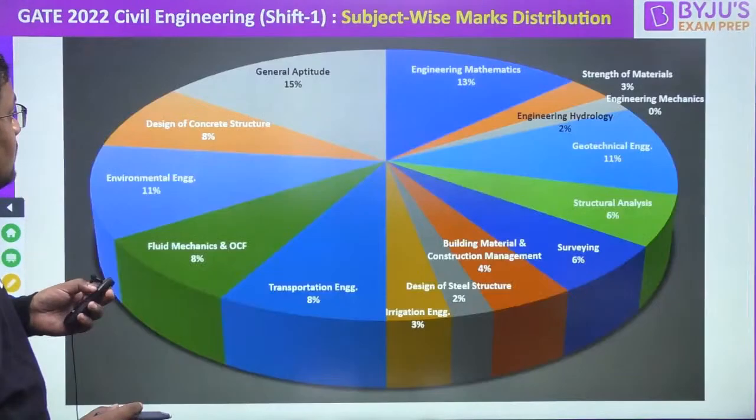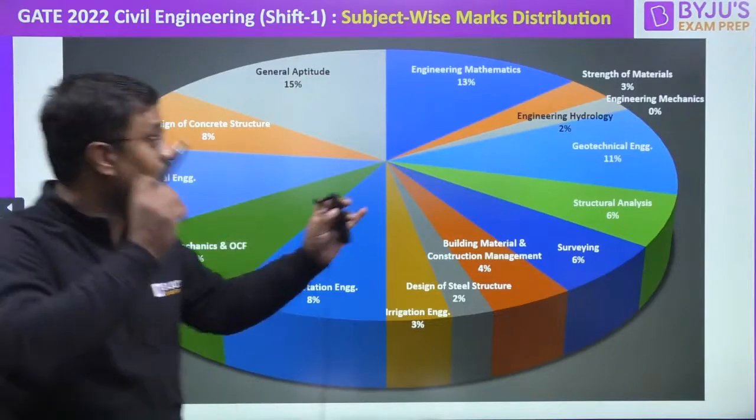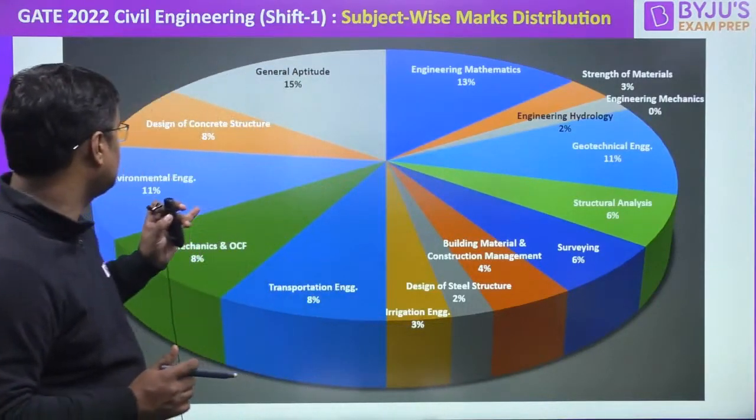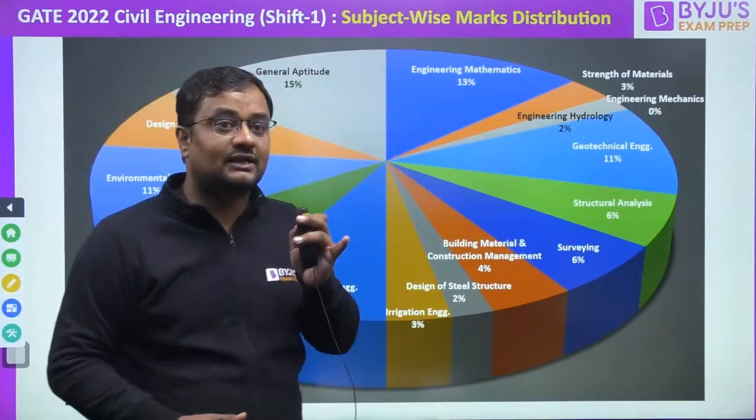Yes. Now, if I tell you the distribution, then yes, this is the distribution. Geotechnical was on the higher side. SOM this time was less. SOM had only a 3 marks question asked. And yes, engineering mathematics as expected 13%.